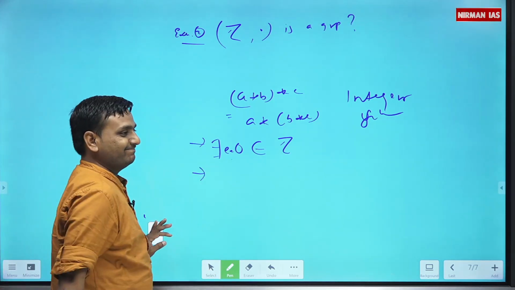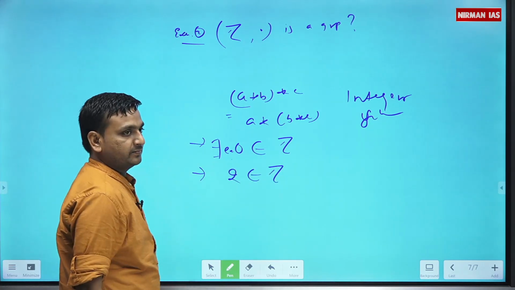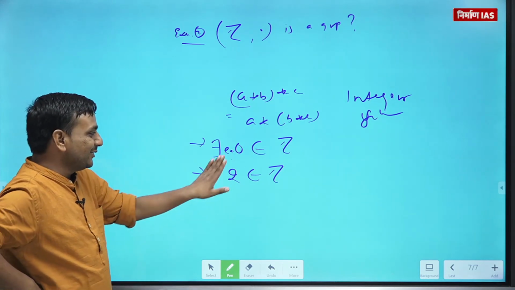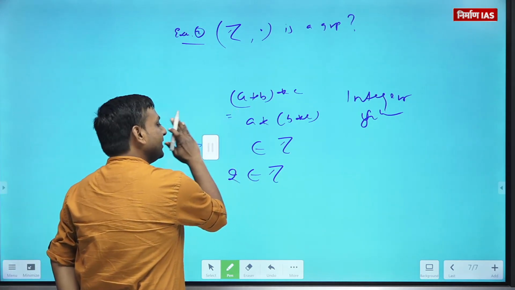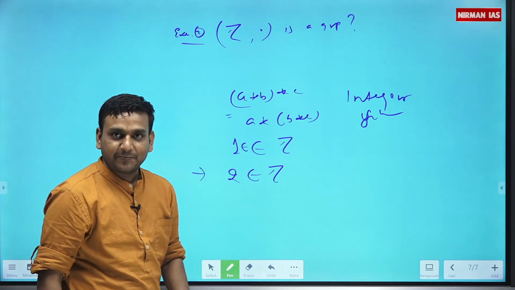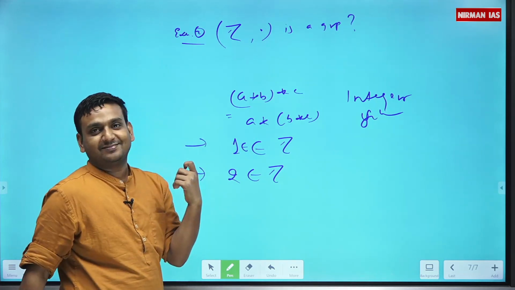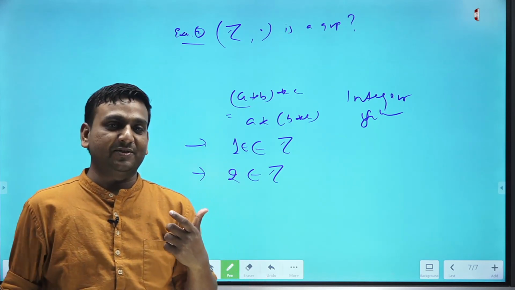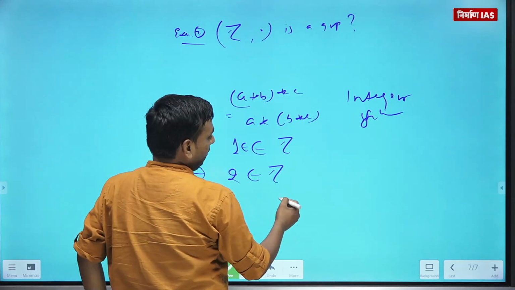For inverse, 2 belongs to Z. Oh my God, 0 is the additive identity, not the multiplicative identity. The multiplicative identity is 1. So in the flow there may be a chance to commit a mistake. Anyways, we are human beings, okay? So 2 belongs to Z.